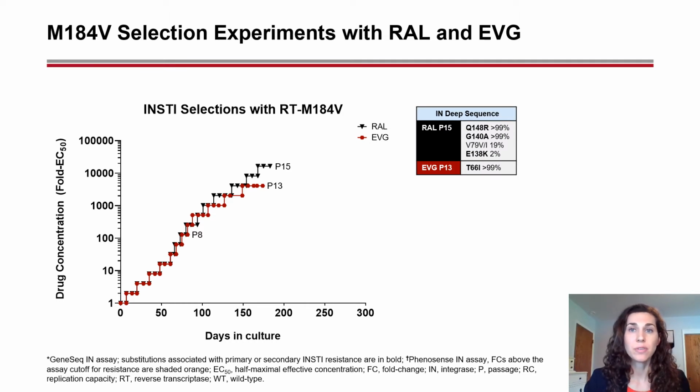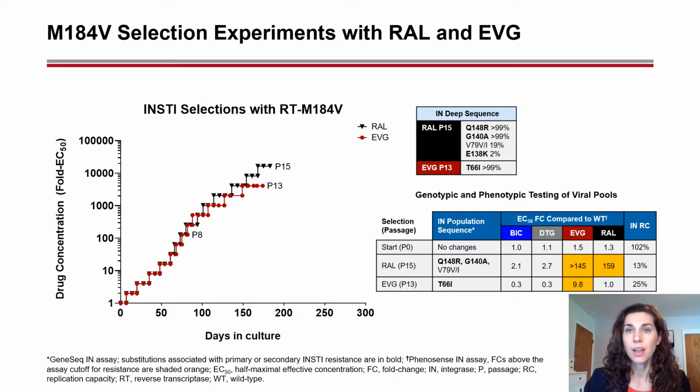Starting with the M184V mutant, RAL selected Q148R plus other substitutions, and EVG selected T66I, both of which are the same resistance patterns that emerge in wild-type infections. The mutations associated with INSTI resistance are shown here in bold. The final viral pools were tested at Monogram Biosciences, and the high-frequency substitutions were confirmed by population sequencing. The expected resistance profiles and reduced replication capacity based on the integrase gene were also observed.